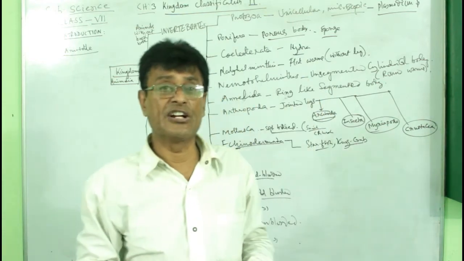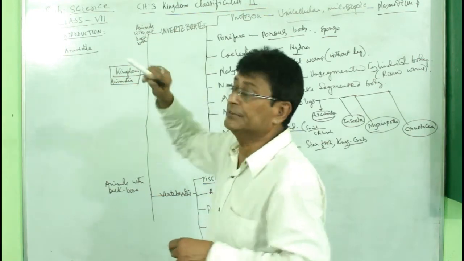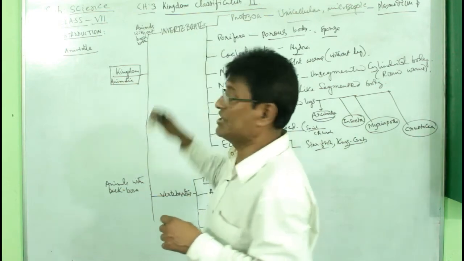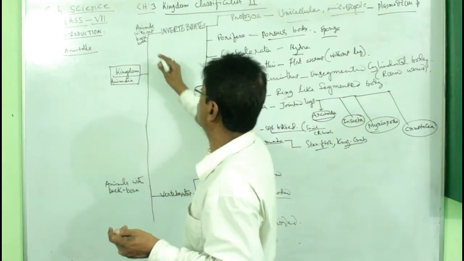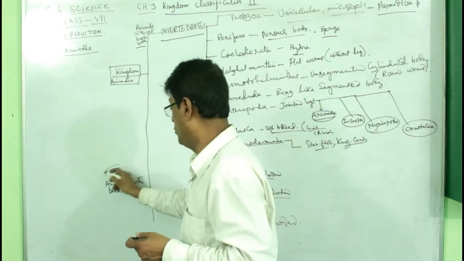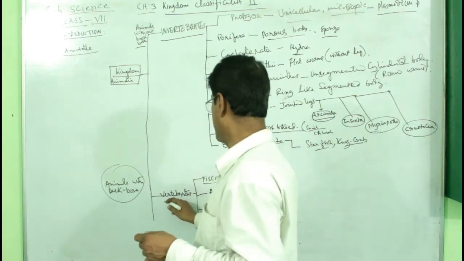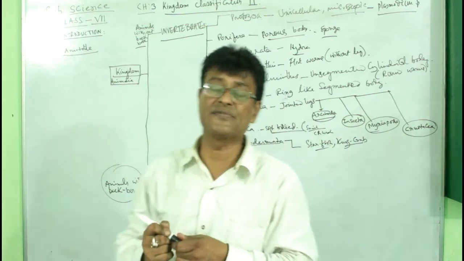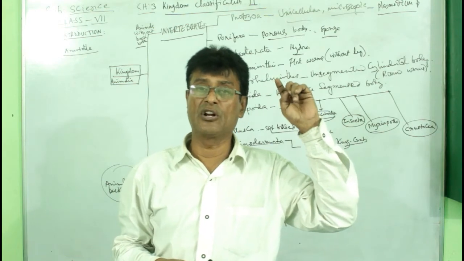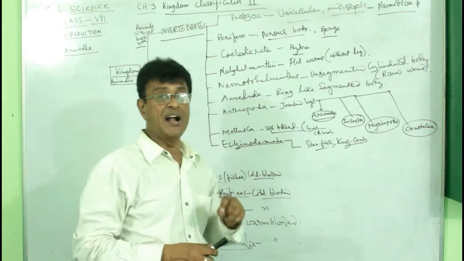Now, in the kingdom Animalia, animals without bone, without a backbone, are known as the invertebrates, while animals with bones and a backbone are known as the vertebrates. So the kingdom has been divided into two subkingdoms: the animal subkingdom of invertebrates and the vertebrates. In invertebrates, what is happening?